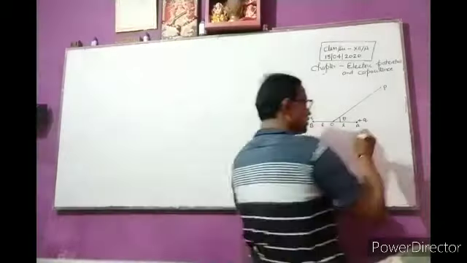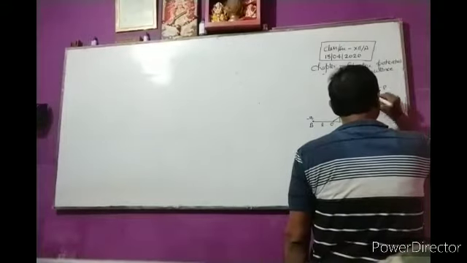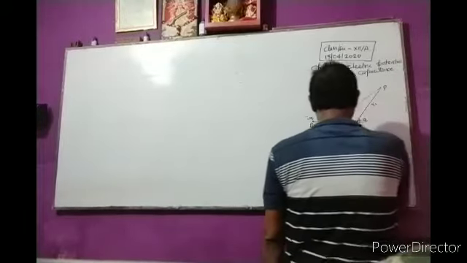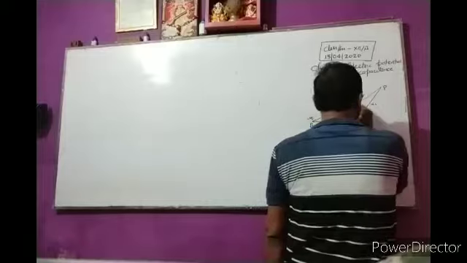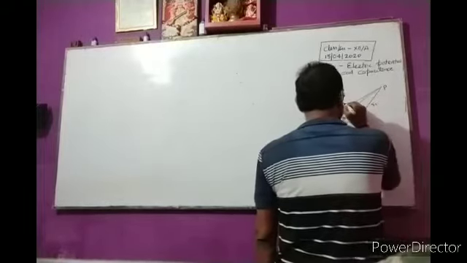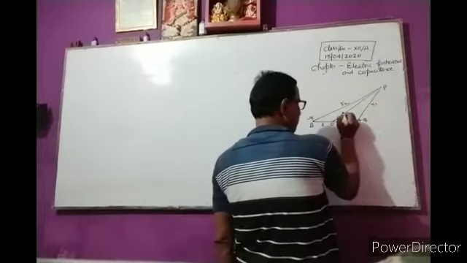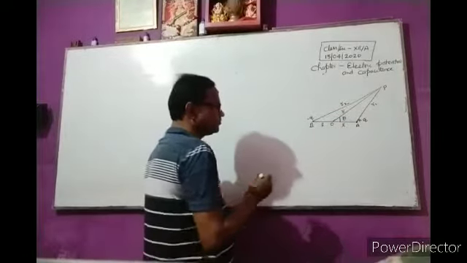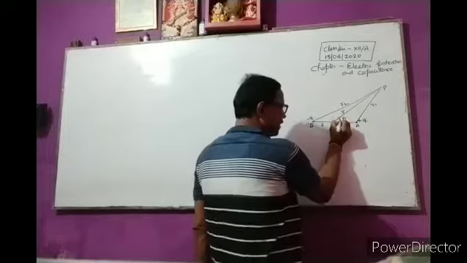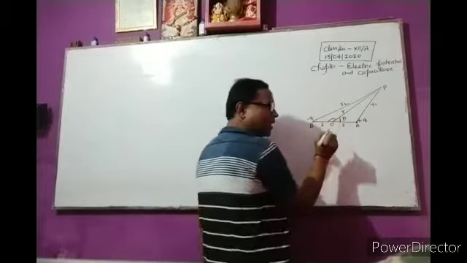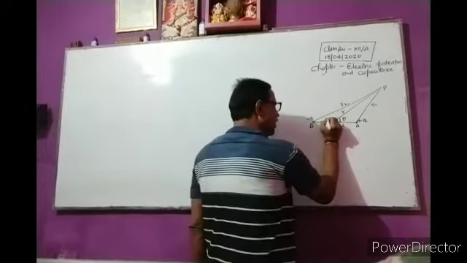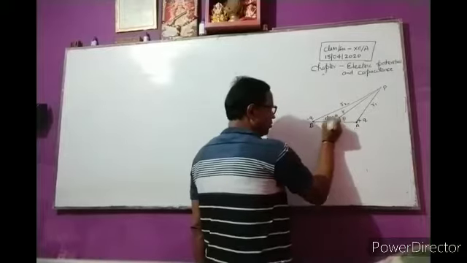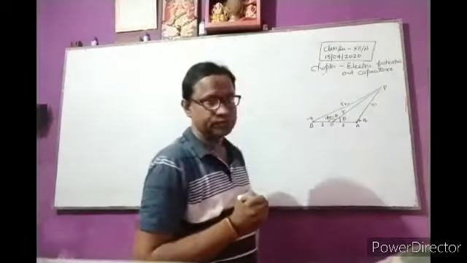Suppose the distance between A and P is r1, between B and P is r2, and between O and P is r. This angle is theta, so this angle will be 180 minus theta.